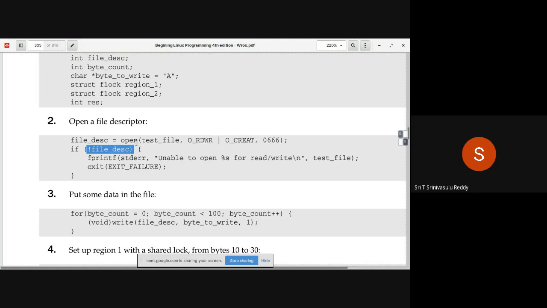Open is going to fail if it returns -1. It's not like fopen. If it returns a null value, then not null is okay. So somehow the book has these kinds of simple mistakes. Maybe the author has corrected it in later editions, or he might have suggested it on his website.